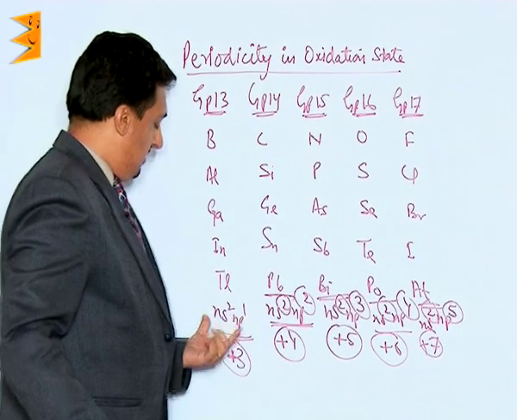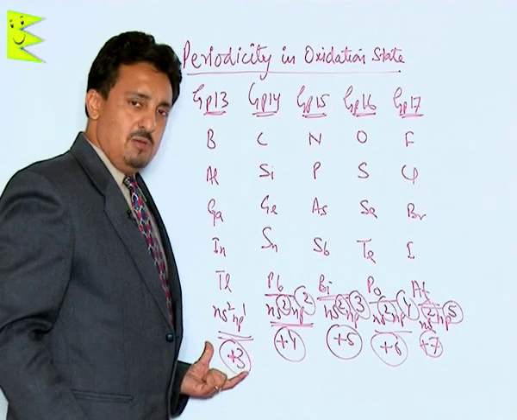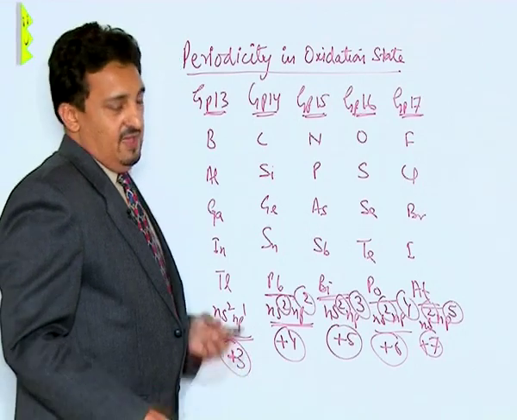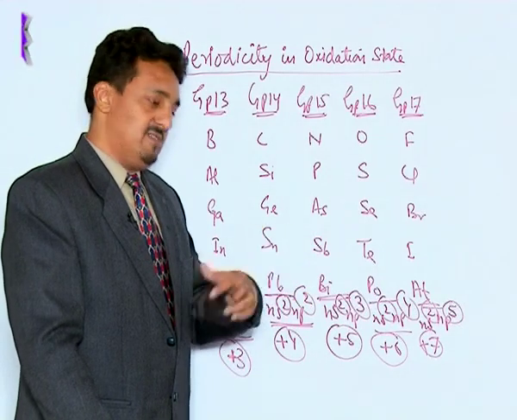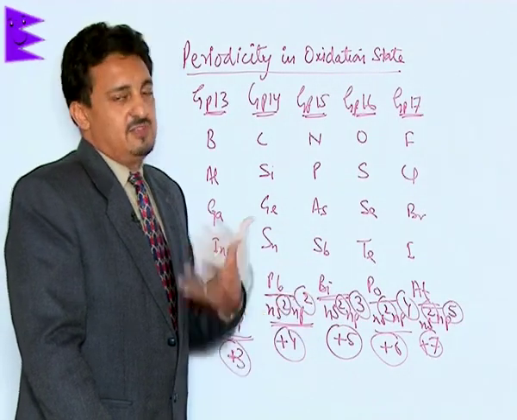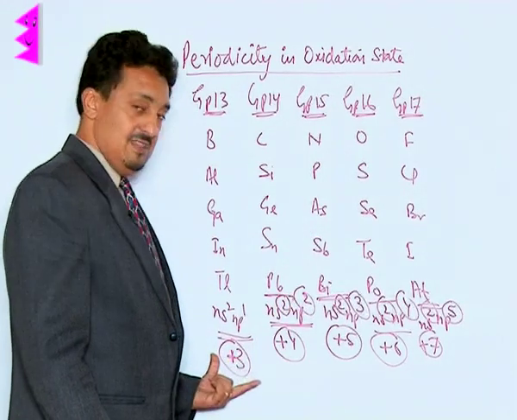See, if the group 13 elements are showing oxidation state of +3, it's fine because they have 3 valence electrons. To attain octet, they have 2 choices, either to lose 3 or to gain 5. So they prefer to lose 3, so that's why they all are existing in the +3.